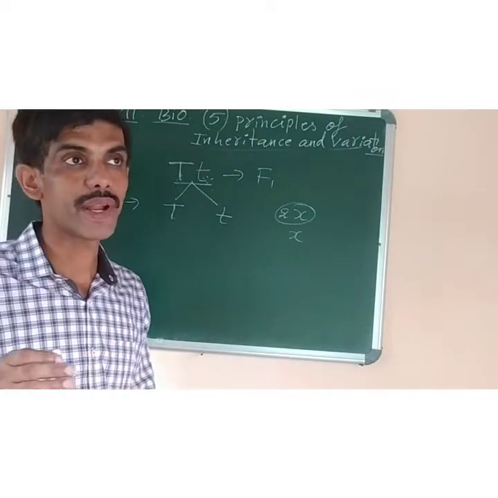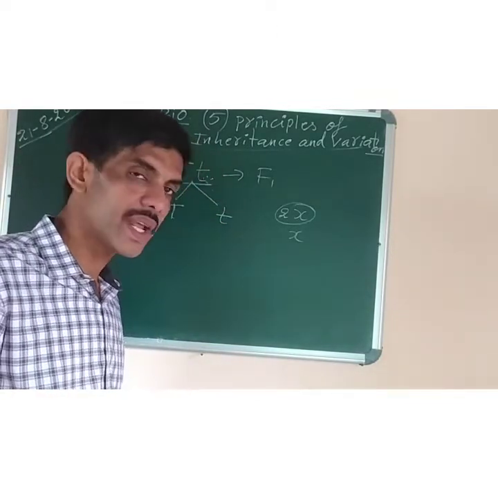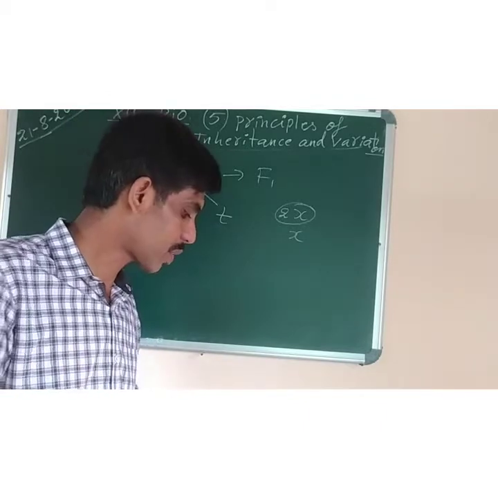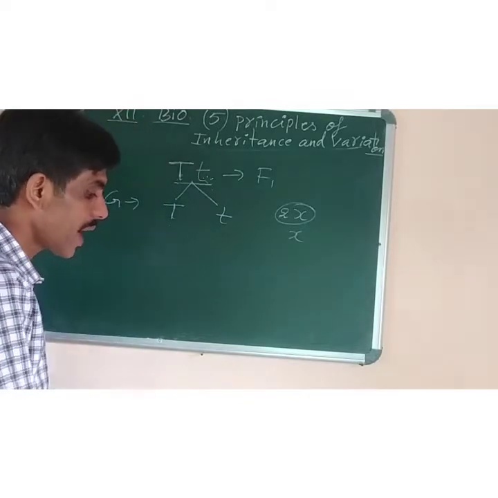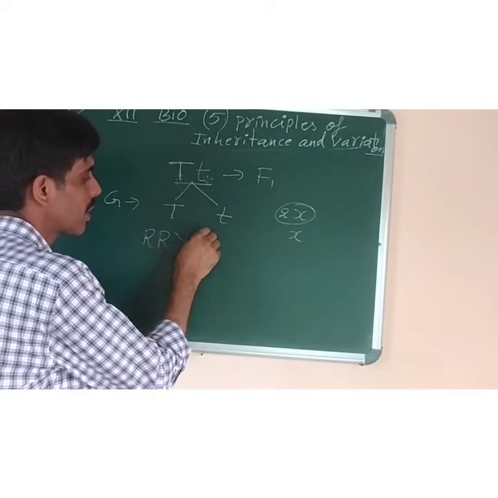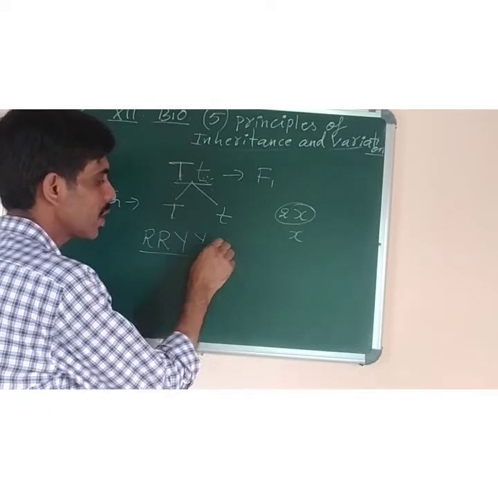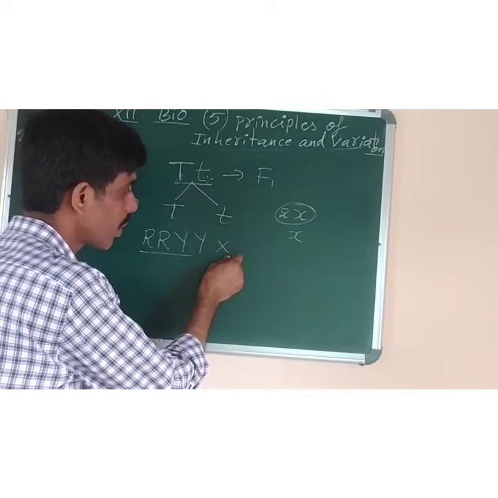This law is only for dihybrid cross, and according to this law, when Mendel crossed two different plants, suppose what was the characters he took? He took round and yellow seeds. Round, capital R, yellow, capital Y. Round and yellow seeds was crossed with, if round is there, the second one will be wrinkled.